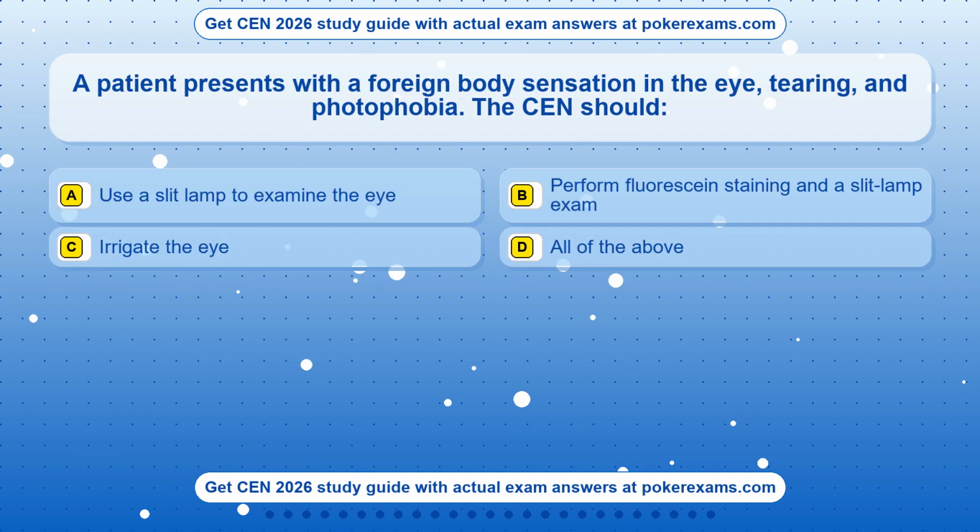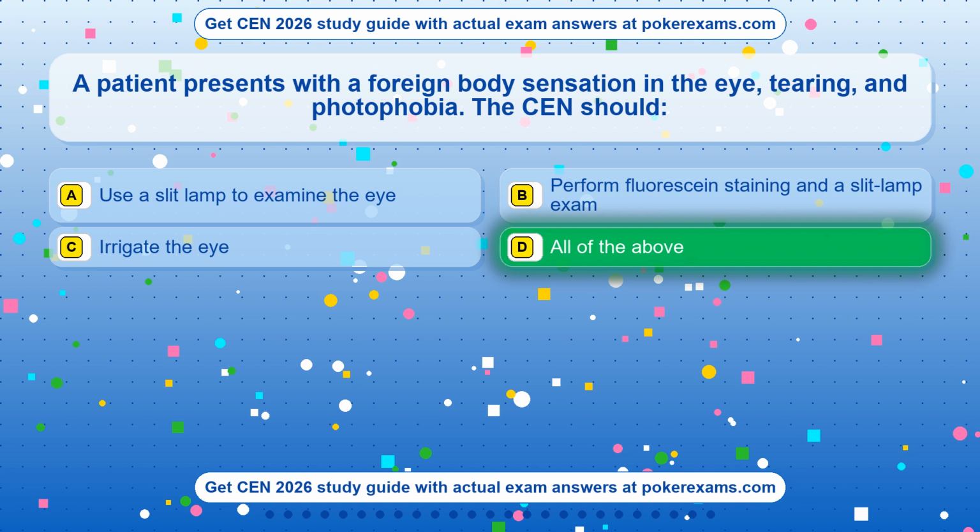Question 22. A patient presents with a foreign body sensation in the eye, tearing, and photophobia. The CEN should: Option A, use a slit lamp to examine the eye. Option B, perform fluorescein staining and a slit lamp exam. Option C, irrigate the eye. Option D, all of the above. The correct answer is option D.